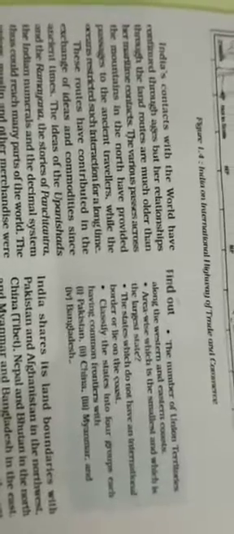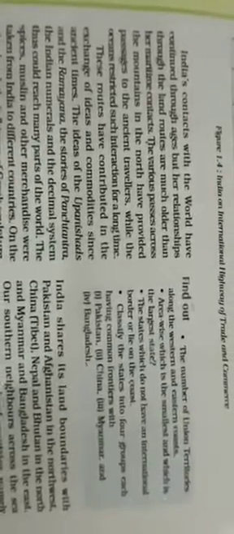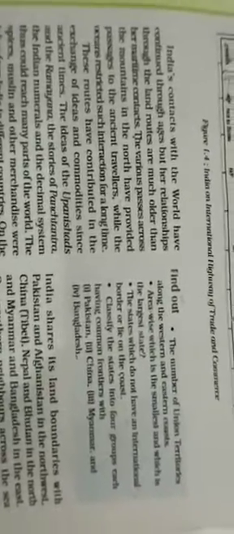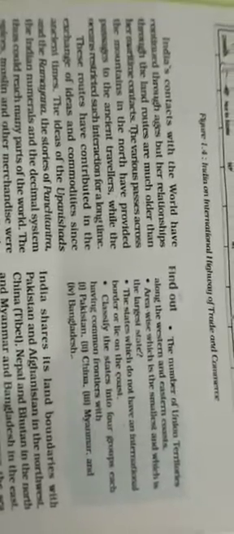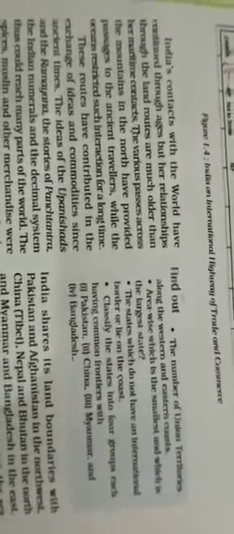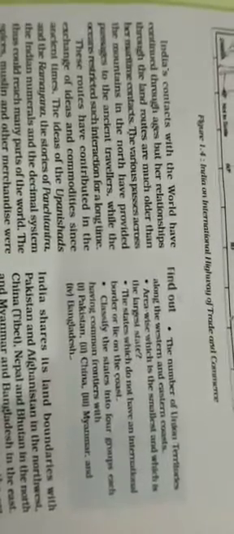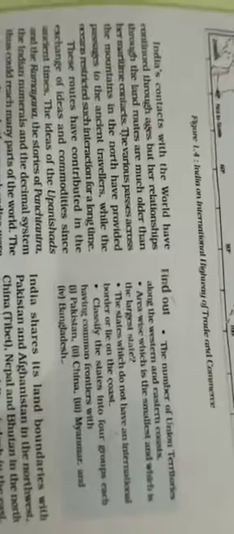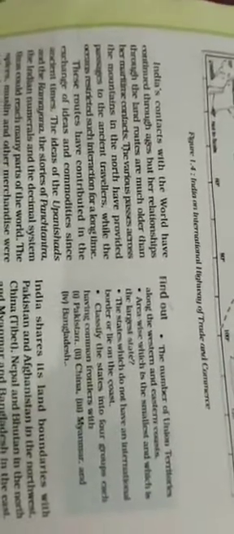India's contacts with the world have continued through the ages, but her relationships through the land routes are much older than the maritime contacts. We know the name of the Silk Route. The various passes across the mountains in the north have provided passages to the ancient travelers. There are various passages created by nature, like Nathula and Bomdila Pass. These passes are very important as they provide routes to contact countries like China and other Asian nations. These routes have contributed to the exchange of ideas and commodities since ancient times.